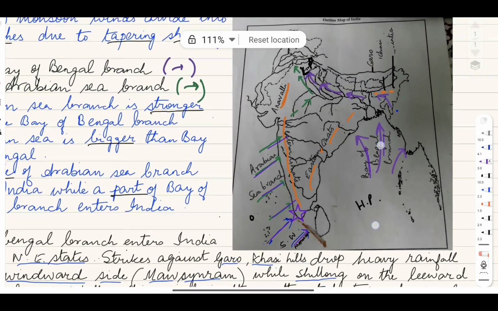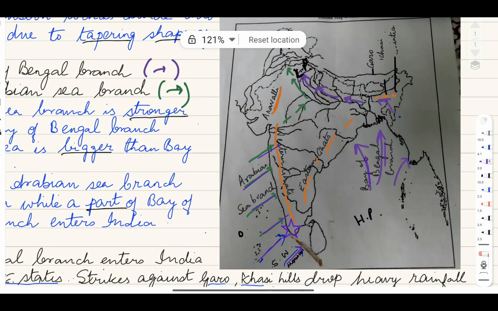Now let me see the map. See children, this is our Bay of Bengal branch. Now this Bay of Bengal branch maximum goes to Myanmar, and a small part of it enters India through northeastern states.